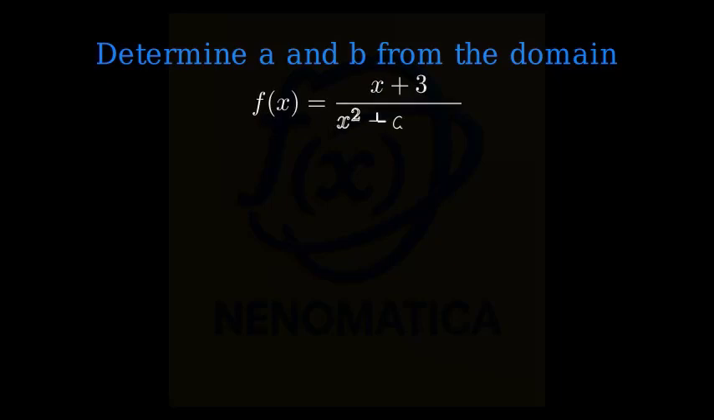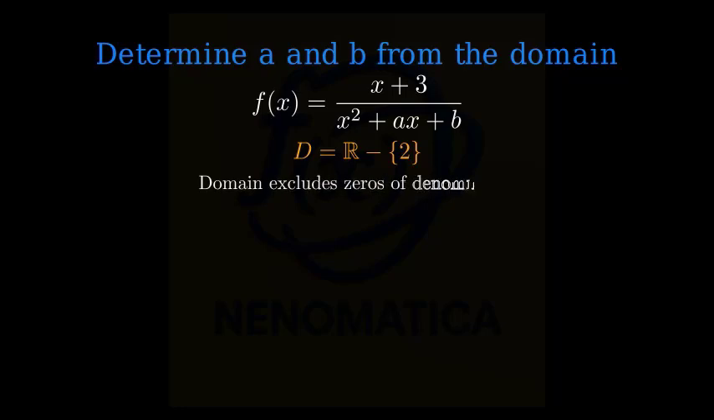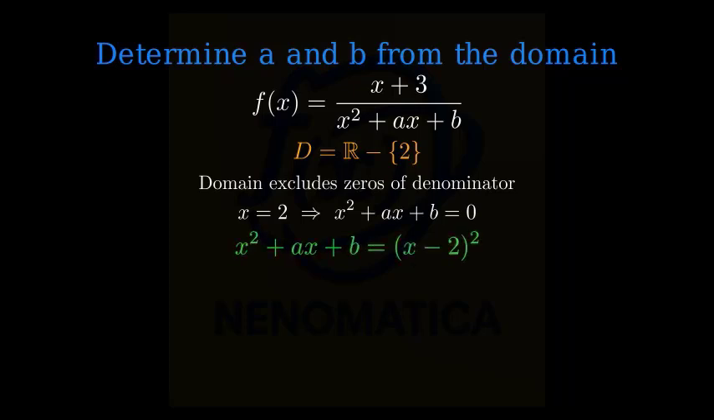Example. We will determine the constants a and b from the domain information of a rational function. Here is the function. We are told that its domain is all real numbers except x equals 2. Our job is to use this domain fact to solve for a and b. Step 1. The domain of a rational function excludes values that make the denominator 0. Therefore, x equals 2 must make the denominator 0. Because only the number 2 is excluded, and the denominator is a quadratic, 2 must be a double root. That means the denominator equals the square of x minus 2.